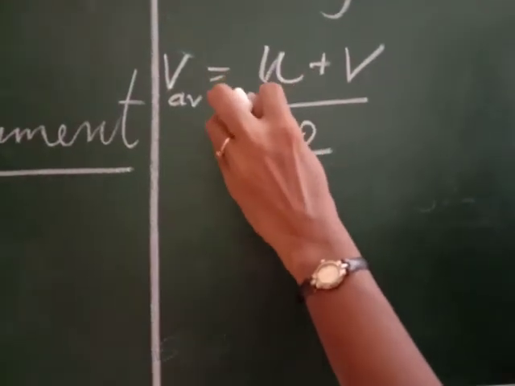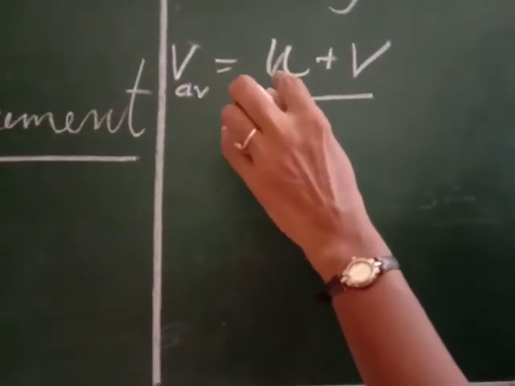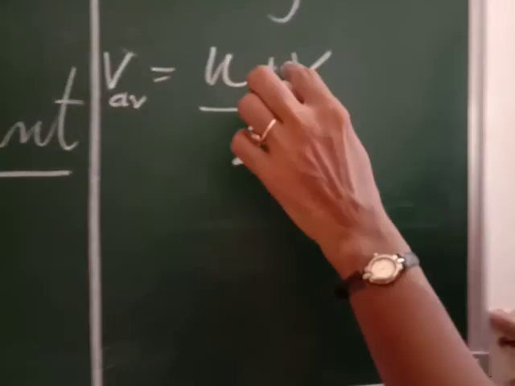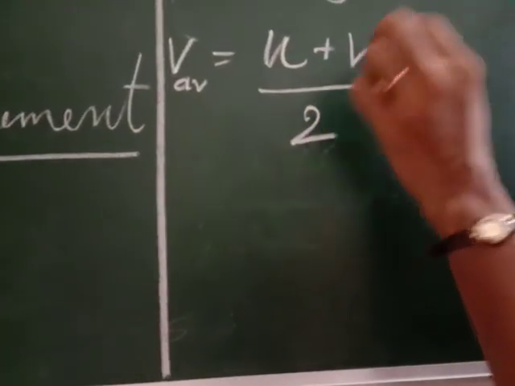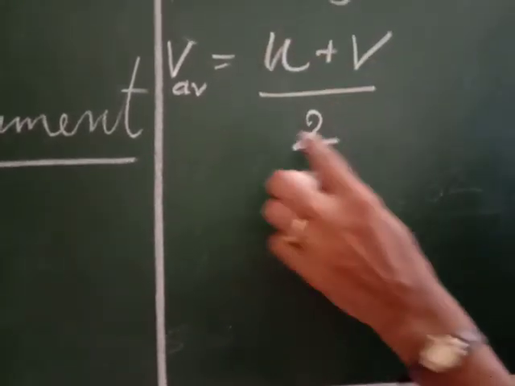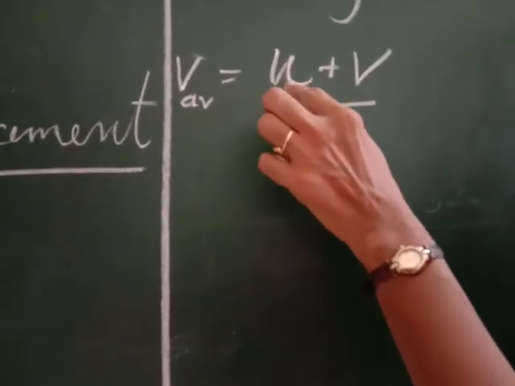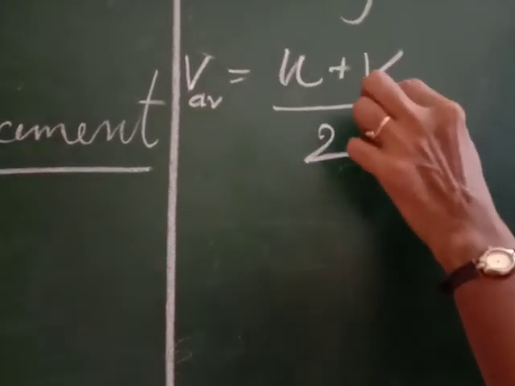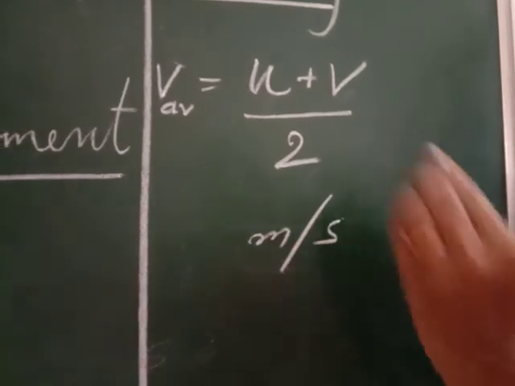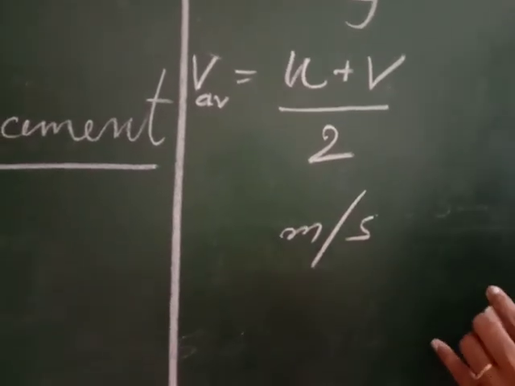So the first speed, the initial speed, is represented by U. And small v, all these alphabets are small, is used to represent the final velocity. So what will be the average velocity? I will add initial velocity and final velocity, and divide by 2. Its unit will also be meter per second or kilometer per hour.